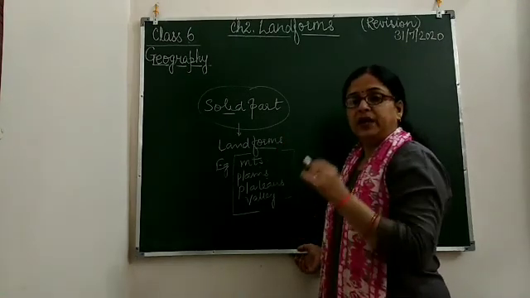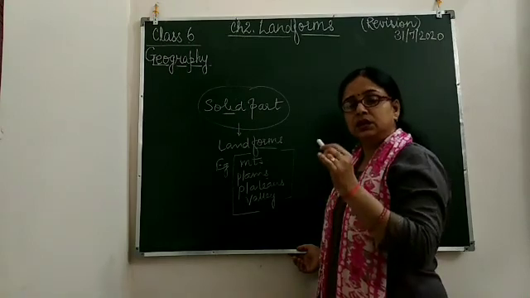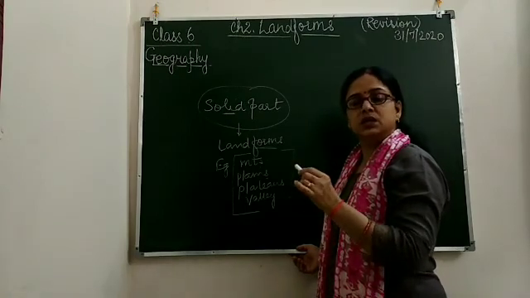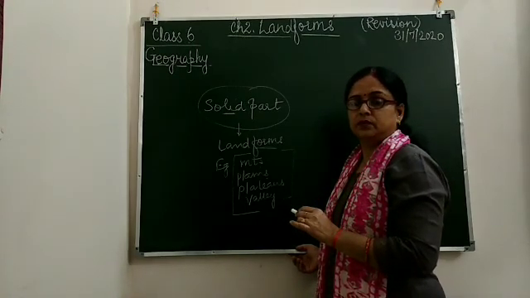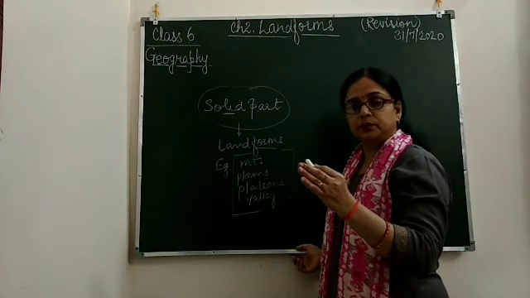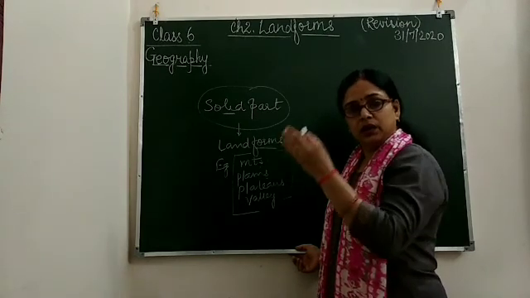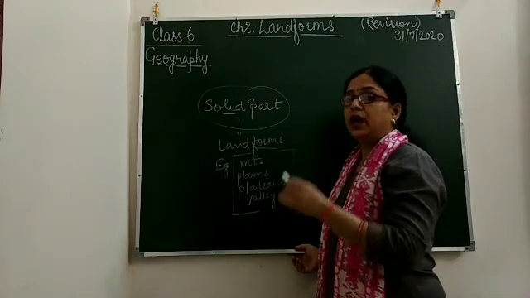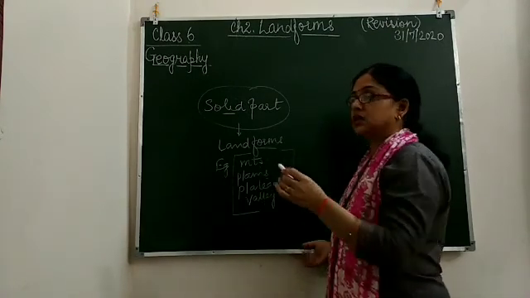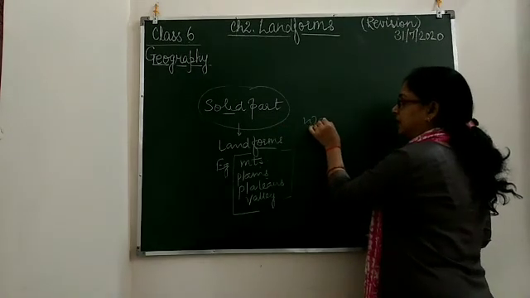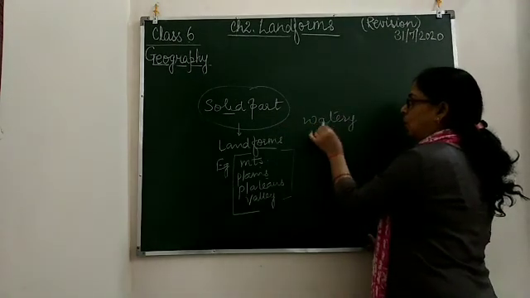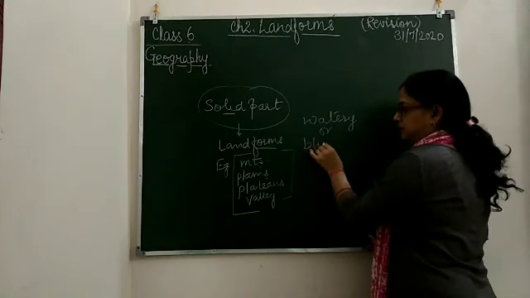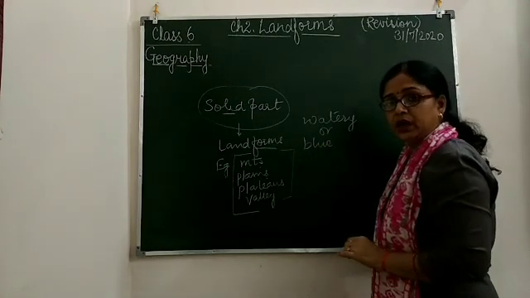We know that our Earth is the third planet from the Sun; the closest one is Mercury, then Venus, then Earth. The third planet from the Sun is also called the watery planet or blue planet. Why?